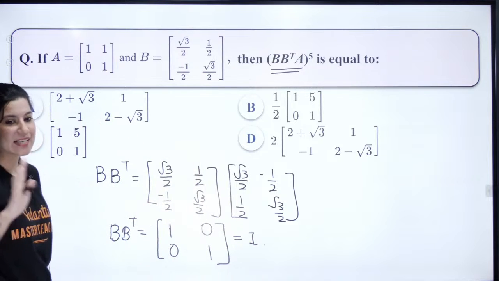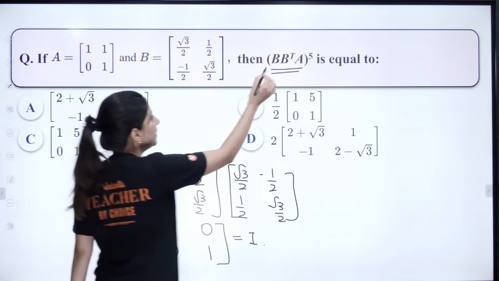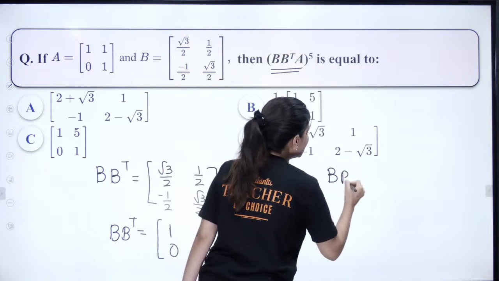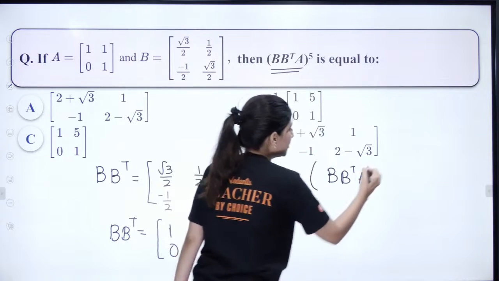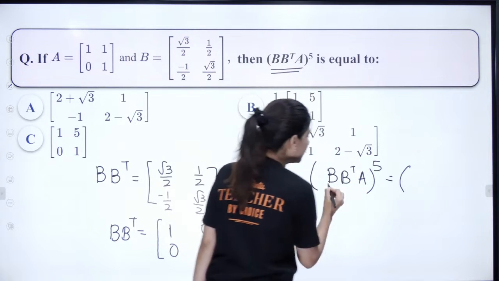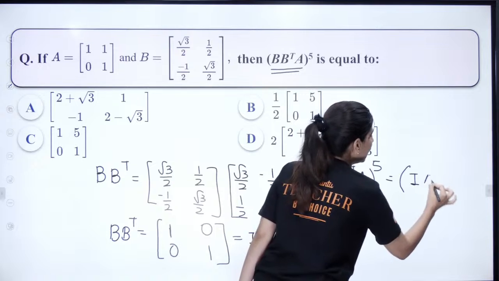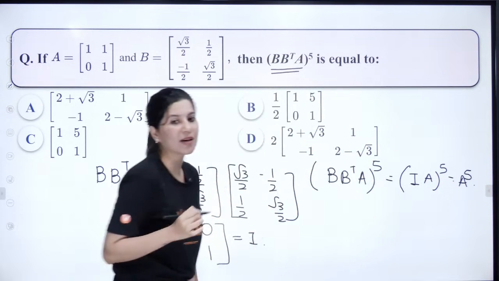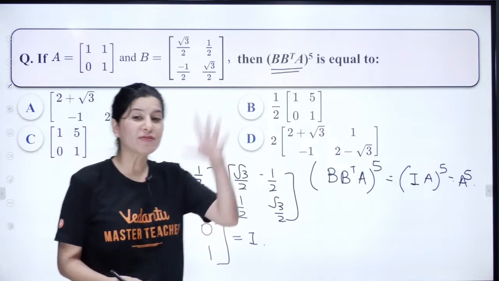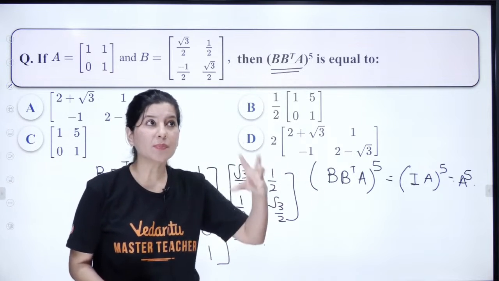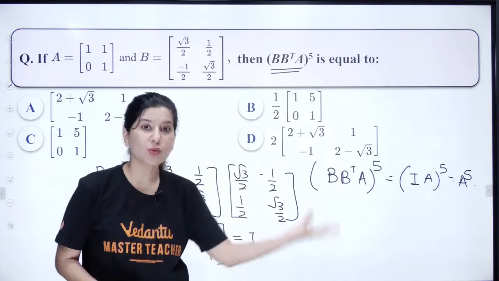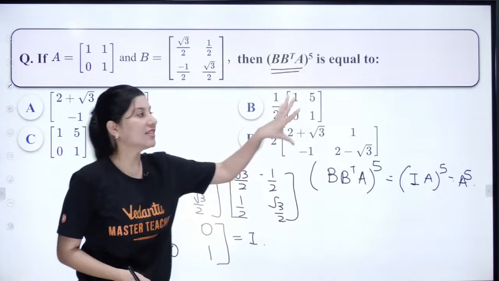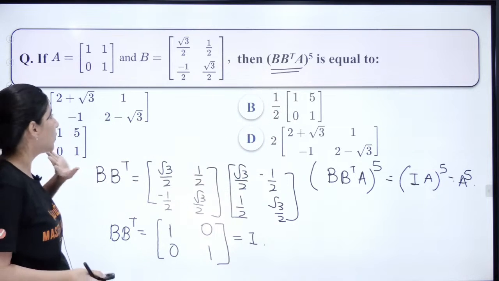That means B times B transpose is nothing but an identity matrix. Yes, absolutely right, Kavi. That means B transpose A raised to power 5 can be replaced by I A raised to power 5. So all we need to calculate is A raised to power 5. I would need to multiply A into A, then A square into A square. So many multiplications, so clearly this is going to be a pattern based question.